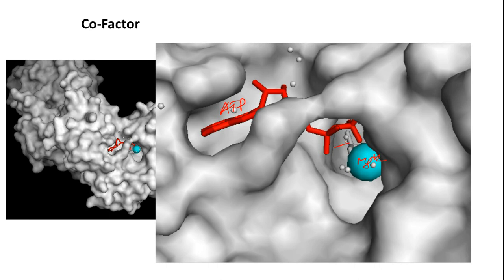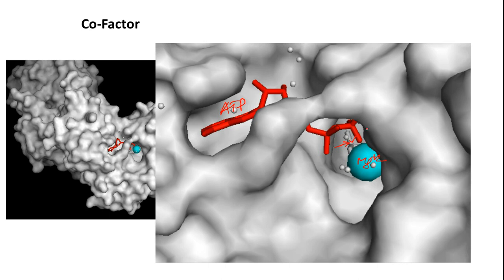In the background you can see the presence of glucose, because this is on the other side of the pocket. Here in this pocket ATP and magnesium will be there. Magnesium helps in orienting glucose appropriately so that phosphorylation can happen. Without magnesium, this alignment does not happen appropriately, and hexokinase will lose its catalytic efficacy.